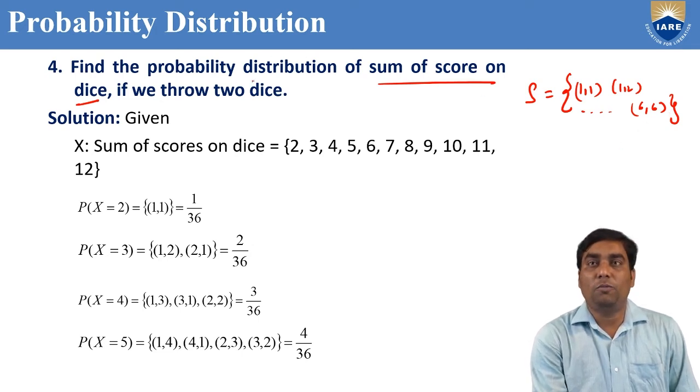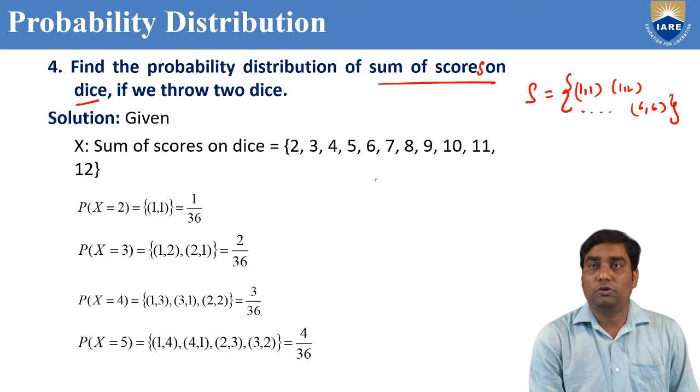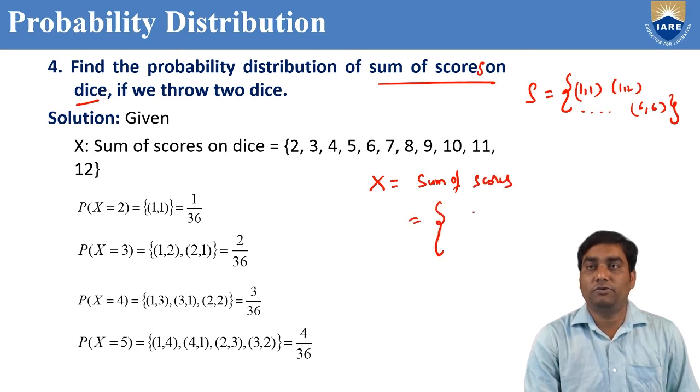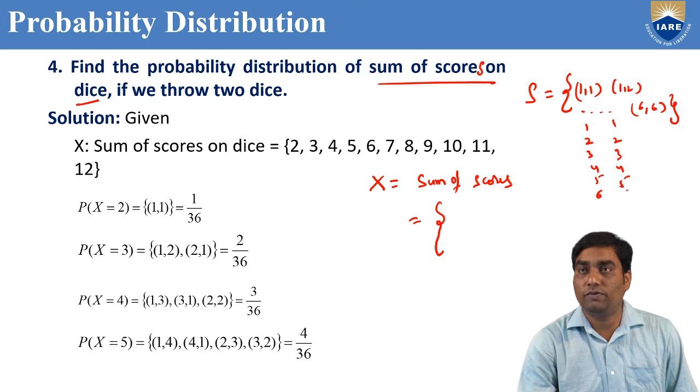We are finding the probability distribution of the sum of scores on the dice. So we write the random variable as the sum of scores, and you define the numeric value. See, first die 1 to 6, second die 1 to 6.